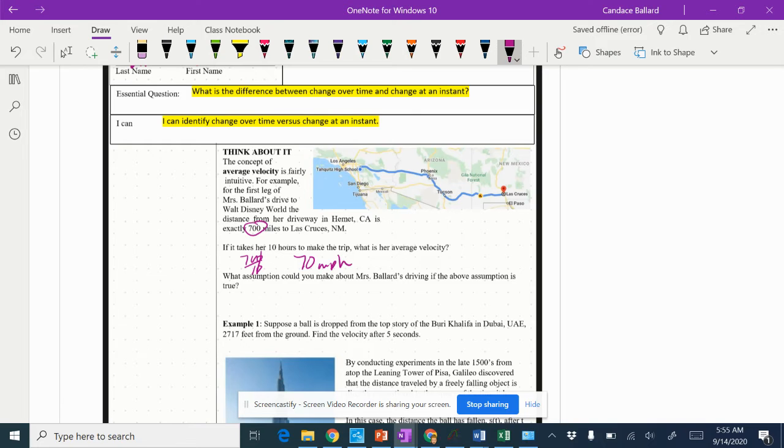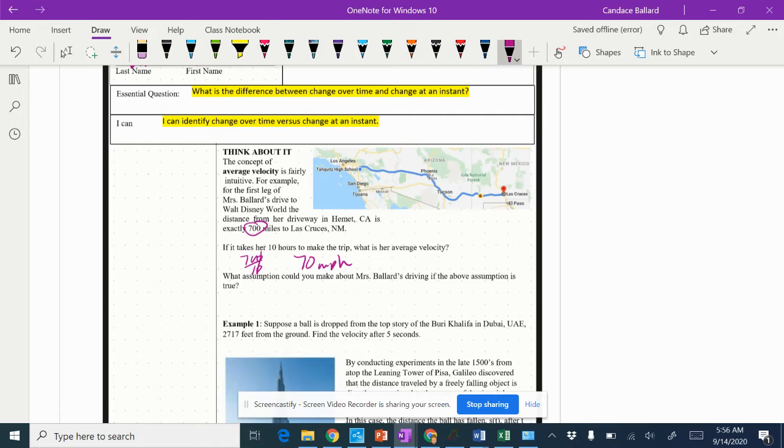Now, what assumption could you make about Mrs. Ballard's driving if the above assumption is true? Well, we know there are places where posted speed limits are not 70 miles per hour, like leaving the neighborhood or leaving Hemet.